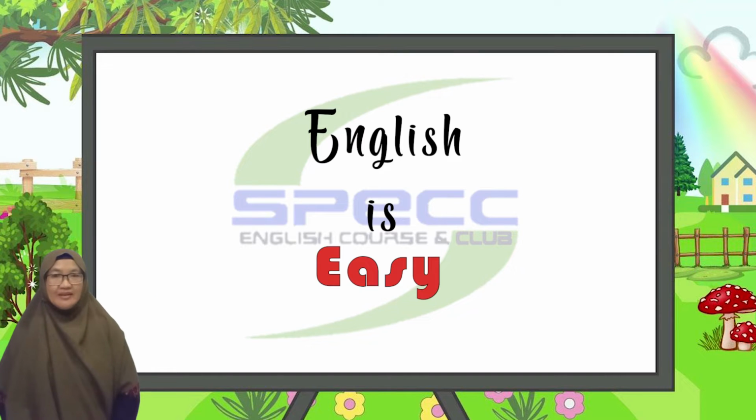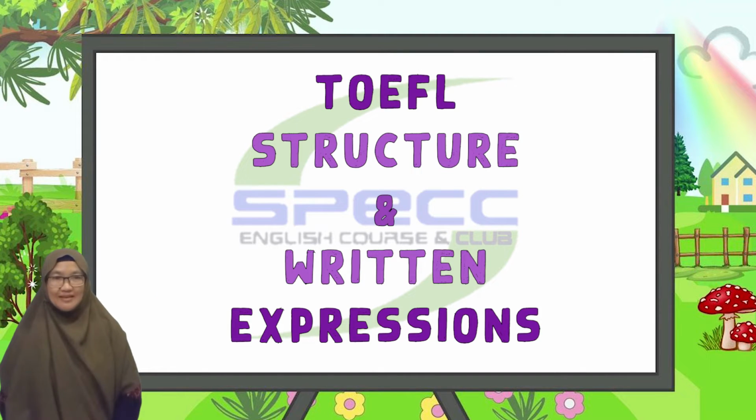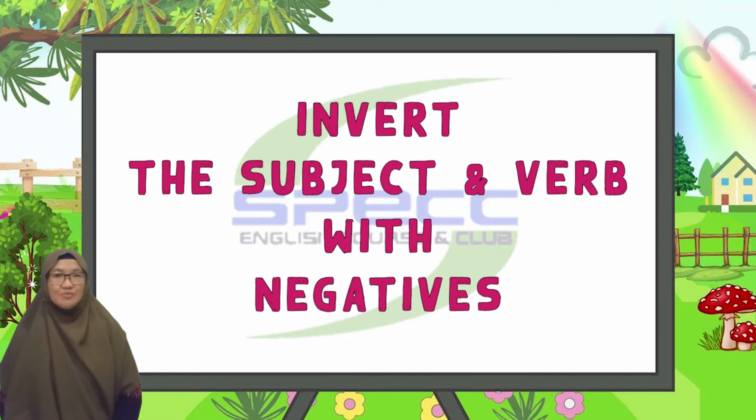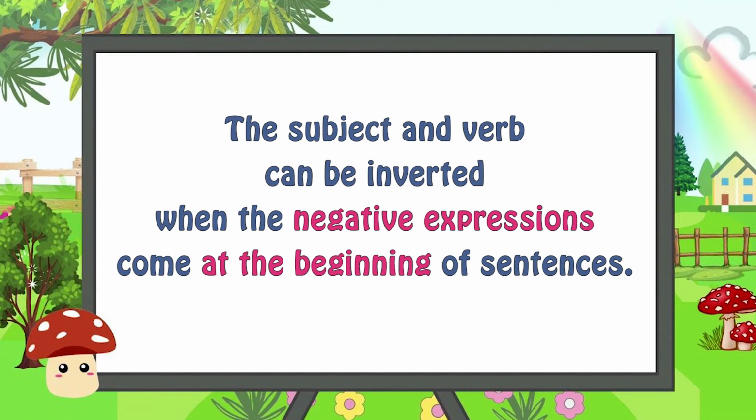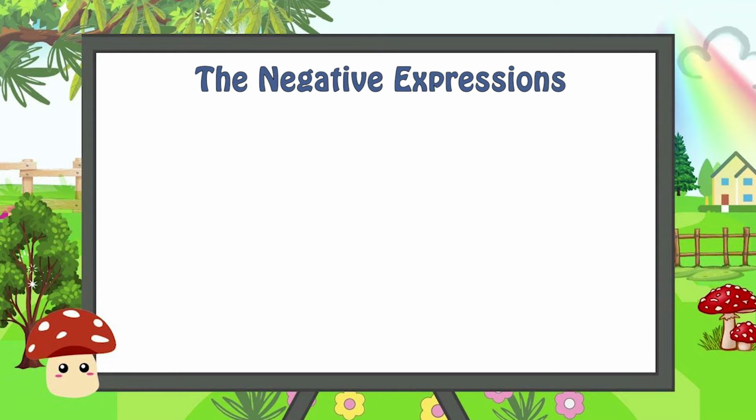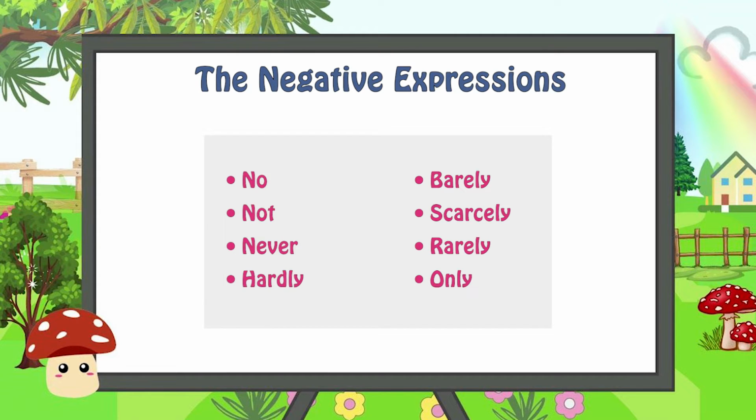And the topic today is TOEFL structure and written expressions. And the skill focus: invert the subject and the verb with negatives. The subject and verb can be inverted when the negative expressions come at the beginning of the sentence. Let's see the negative expressions, for example: no, not, never, hardly ever, barely, scarcely, rarely, only.